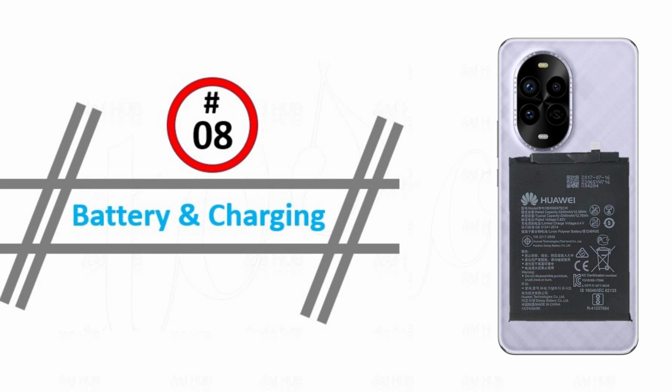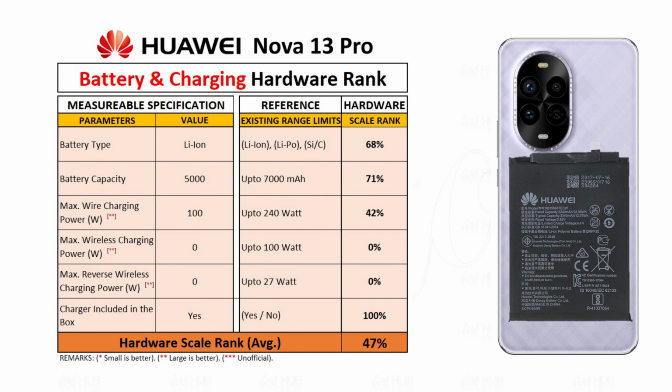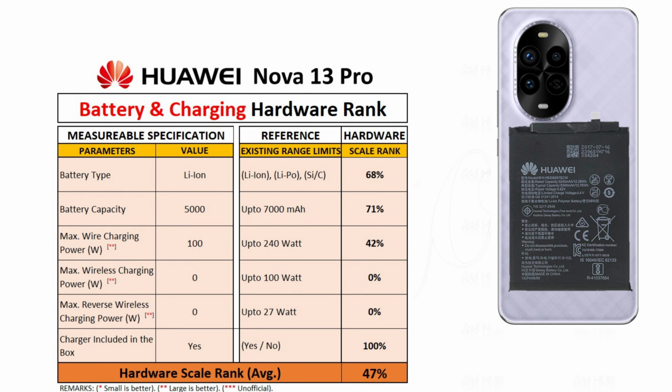Now we are moving to 8th category, about battery and charging. Huawei Nova 13 Pro battery and charging hardware rank bases on 6 parameters. It includes battery type, battery capacity, wired charging power, wireless charging power, reverse charging power and charging adapter. By comparing the battery and charging specifications with available smartphones, the score rank stands at 47% scale.